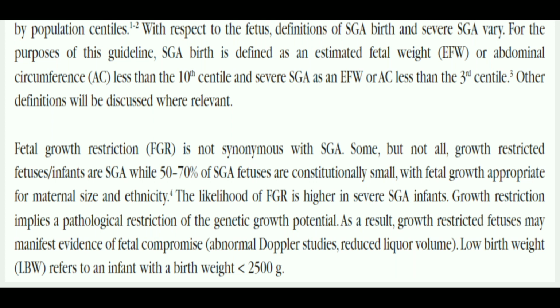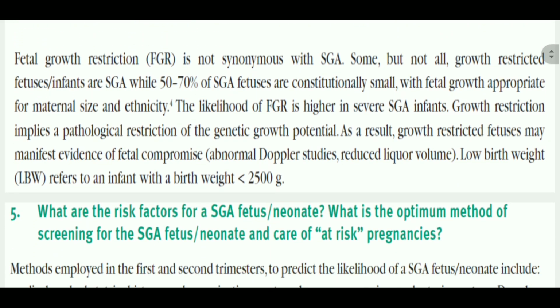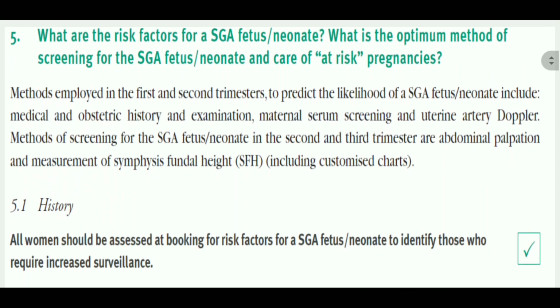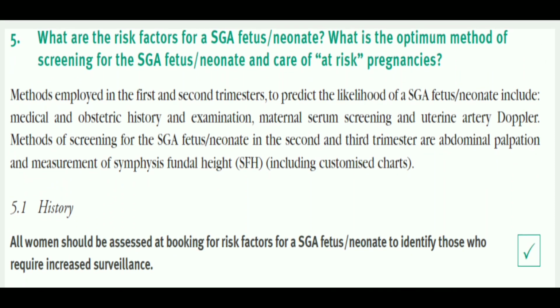And low birth weight refers to an infant with a birth weight less than 2500 grams. So if at birth the weight of the baby is less than 2.5 kg, that is called low birth weight. Now, what are the risk factors for SGA neonates, and what is the optimum method of screening for SGA neonates and care of those at high risk? How do we know that this patient will have an SGA or IUGR fetus?